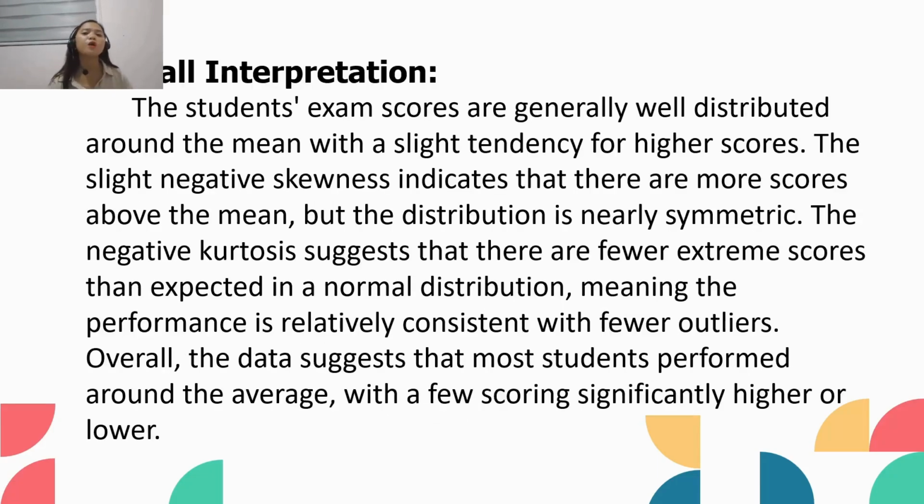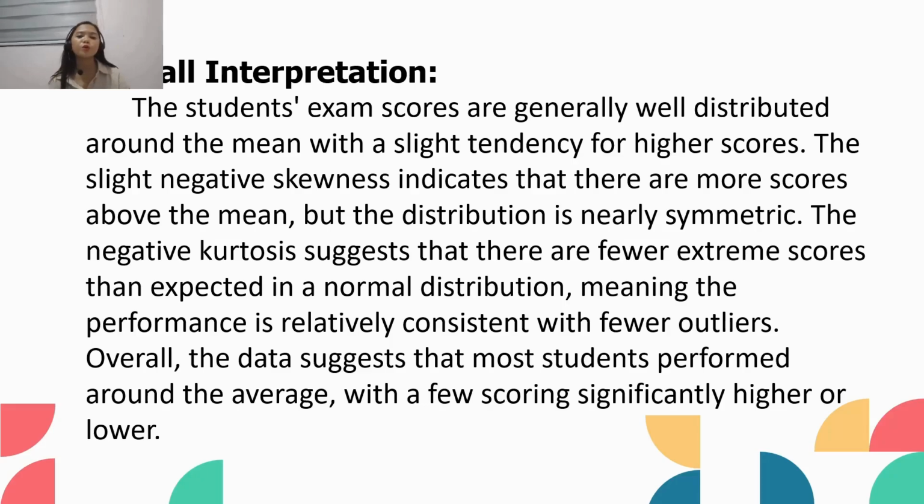For our overall interpretation, the student exam scores are generally well distributed around the mean, with a slight tendency for higher scores. The slight negative skewness indicates that there are more scores above the mean, but the distribution is nearly symmetric.